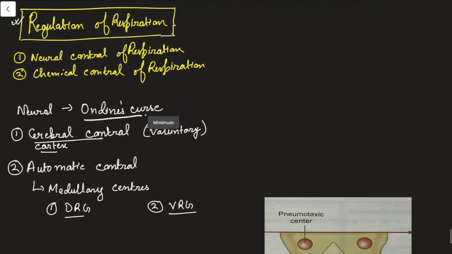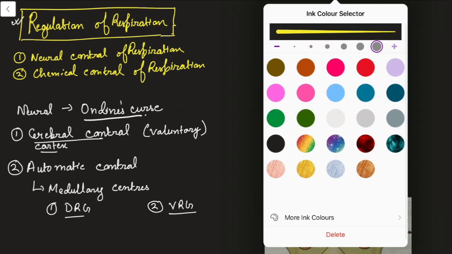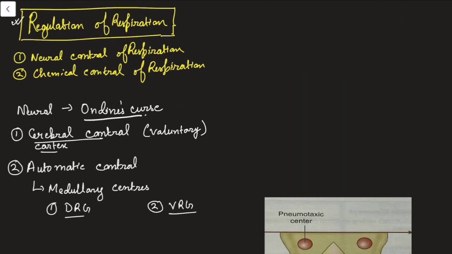Regulation of respiration. First, I just want to tell you that this regulation of respiration is done by two types of control: one is the neural control and another is the chemical control. Before we get into the actual topic, you have seen that when you are sleeping, you are also respiring. When you are awake or doing heavy exercise, you respire with much more frequency and depth. So this respiration can be considered both an involuntary and a voluntary process.